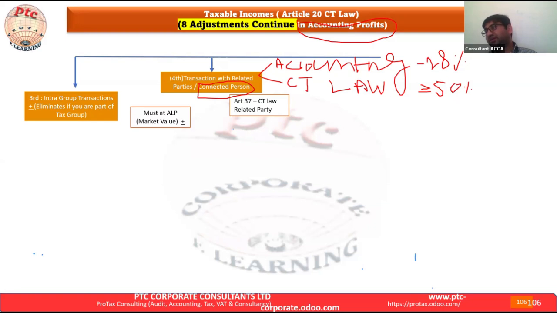Because the subsidiary will be our related party. And what is the definition of the subsidiary? How much shareholding would it be? So we are saying that 25%, there will be other terms and conditions. One of the basic rules we have to understand is the 50% shareholding or more. For the CT law, the related party is more than 50% shareholding. This is our related party. The accounting we will not consider.